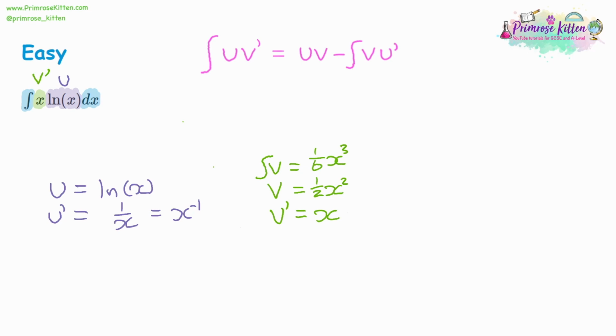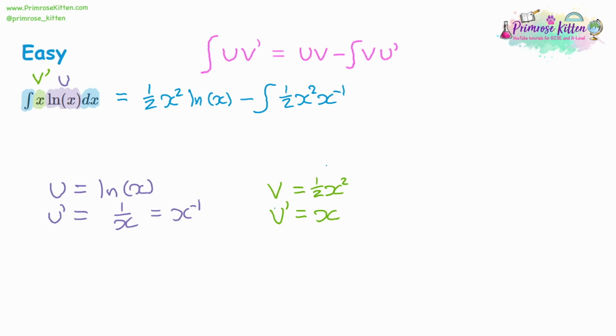Let's see what happens. So we're going to have u multiplied by v. So u is ln x, v is a half x squared. So we could write half x squared ln x. Then we're taking away the integral of v and u dash. Now, I did a little bit of a shortcut with this before, where I kind of treat these as being separate. But actually finding the integral straight away is not always helpful, especially when it's more complicated like this, because really it's actually the integral of v multiplied by u altogether. So what we could do is write it as the integral of v, which is our half x squared, multiplied by u dash, which is x to the power of negative 1.